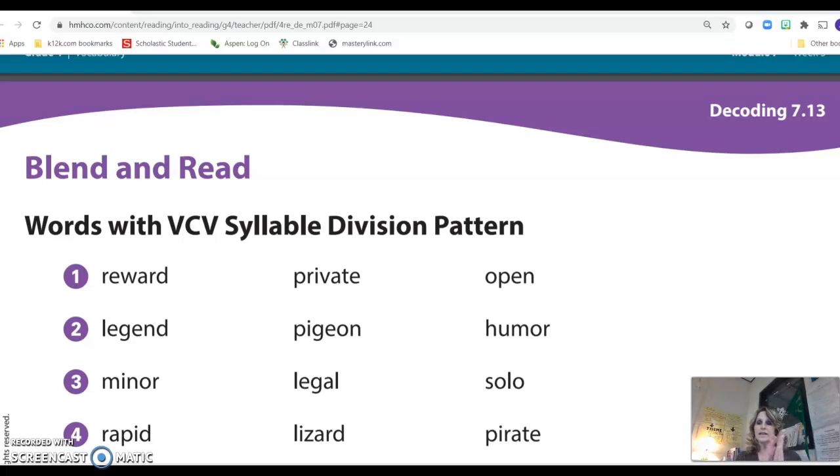Now the J sound feels like it wants to pull over, so it's kind of hard to hear some of these, and you'll find that when you're doing them. But that's why you've got to listen to that sound of the vowel. Is it a long E or a short E? Because that is a legend, a short E sound. We know that when it's a short vowel sound at the front, we're going to put the line after the first consonant. So you would draw the line there after the G. Legend.